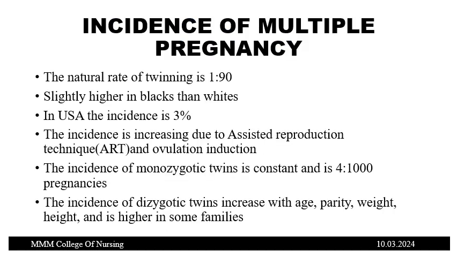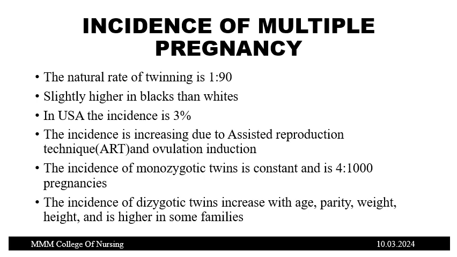Incidence. The natural rate of twinning is 1 in 90. It means out of 90 pregnancies, one pregnancy can be a twin pregnancy. It is slightly higher in blacks than whites. In the USA, the incidence is 3%. The incidence is increasing due to assisted reproductive techniques and ovulation induction. The incidence of monozygotic twins is constant at 4 per 1000 pregnancies. The incidence of dizygotic twins increases with age, parity, weight, height, and is higher in some families.